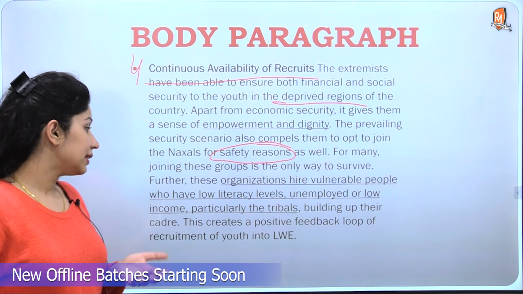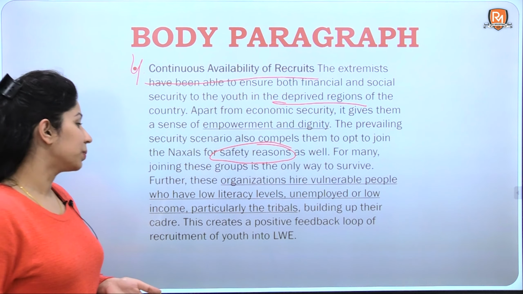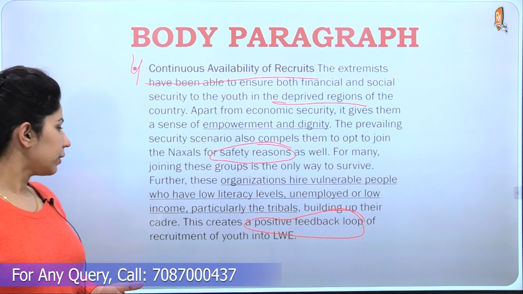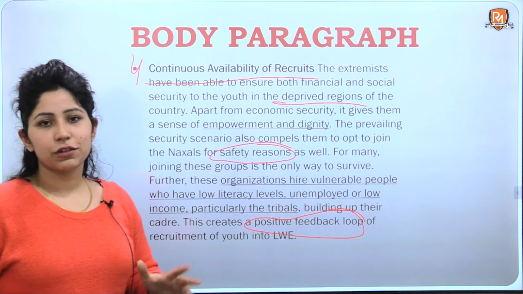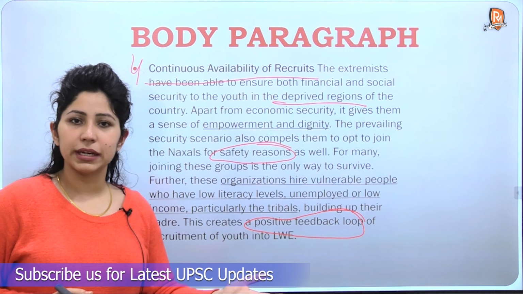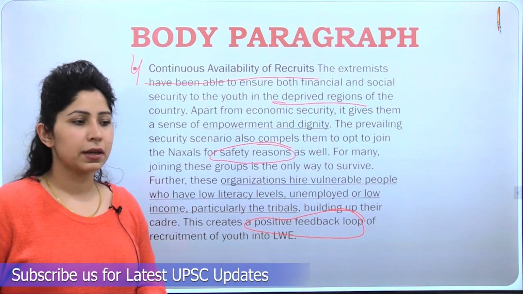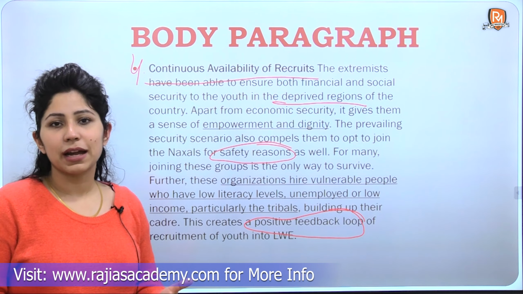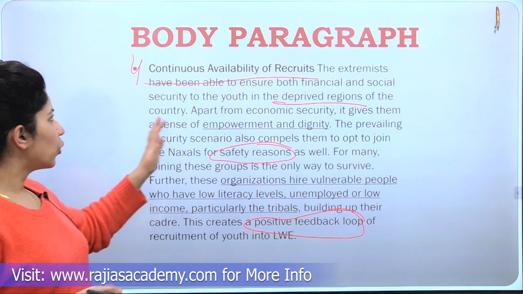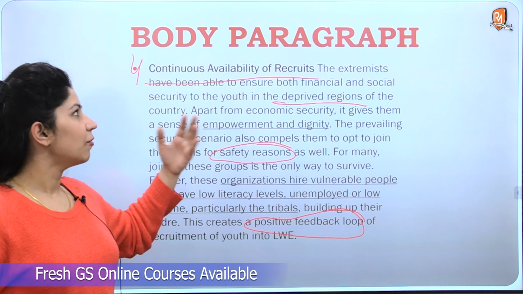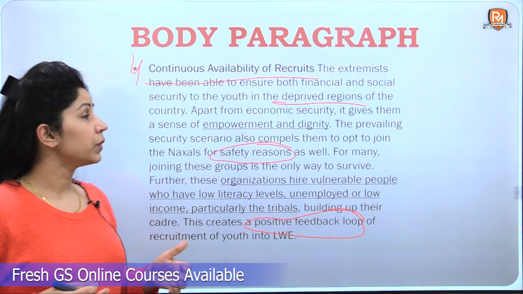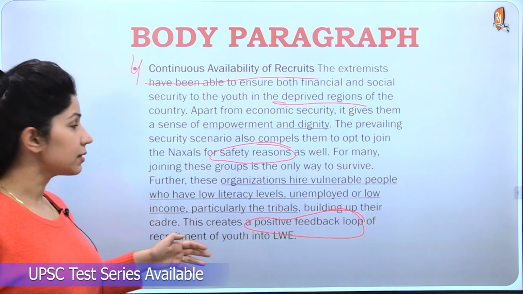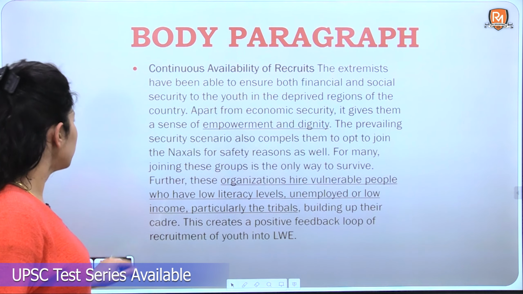Building up their cadre creates a positive feedback loop of recruitment of youth into LWE. If a friend of somebody joins the extremist groups, the other friends are also motivated. So this is a positive feedback loop. That's how these people have been able to ensure continuous availability of recruits. So these were the reasons. Let's move on to the next one.